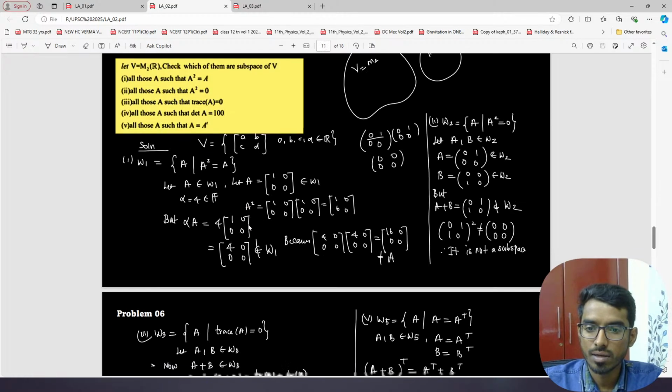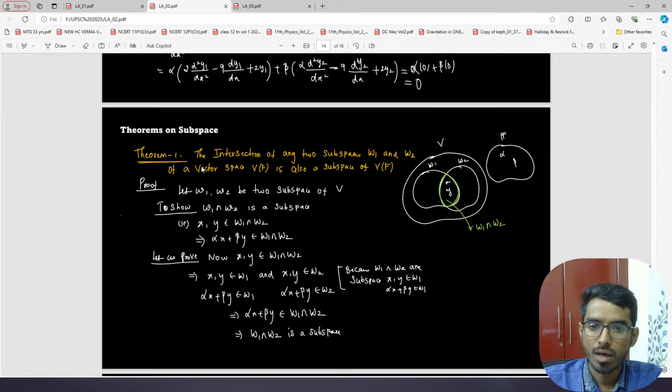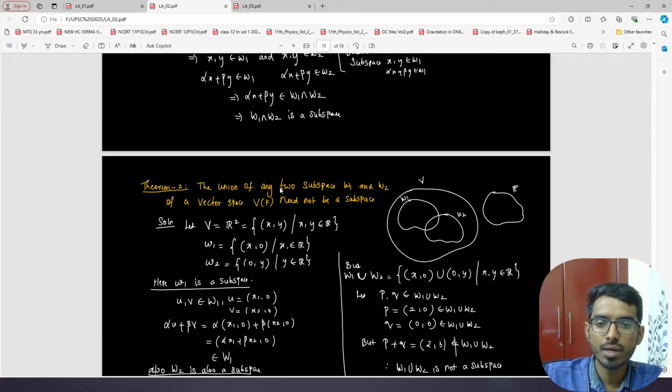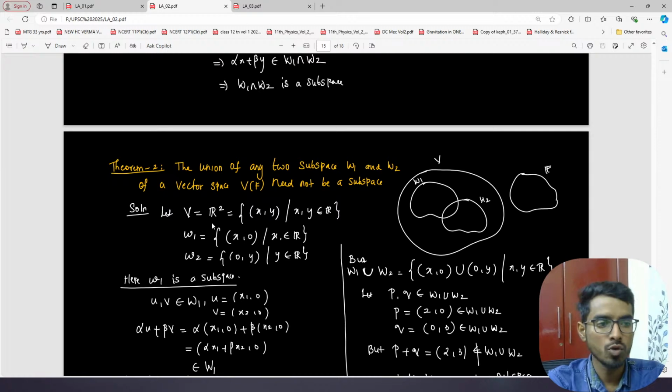Yes, I think now we have defined that the union of two subspaces need not be a subspace, right? So here I've given you an example. I have taken V to be R2, the set of all real two-dimensional coordinates. I've taken two subspaces, W1 and W2: W1 to be the x-axis and W2 to be the y-axis.